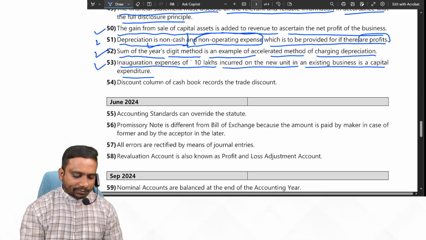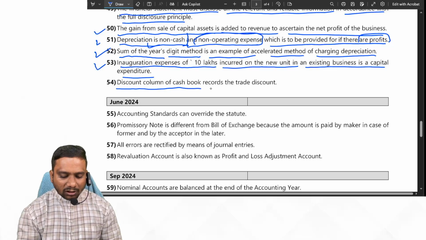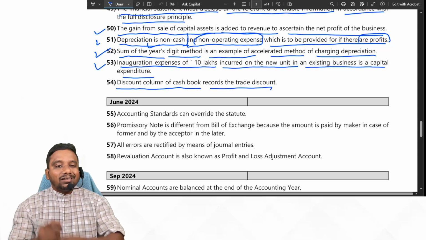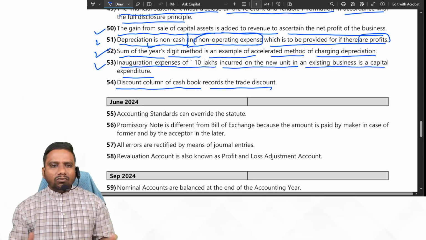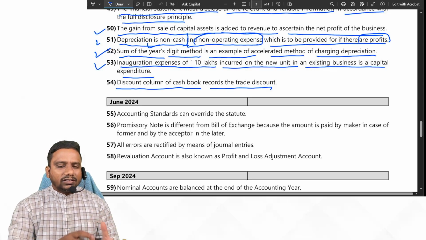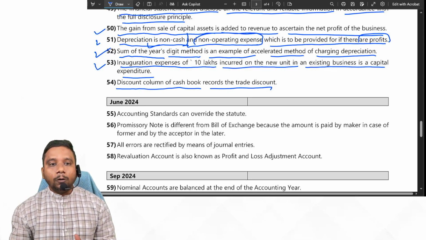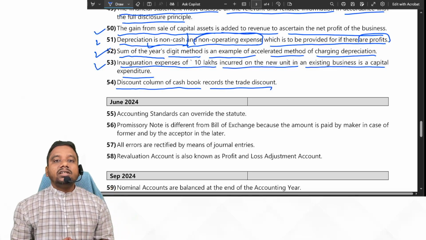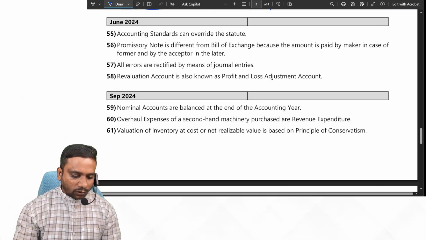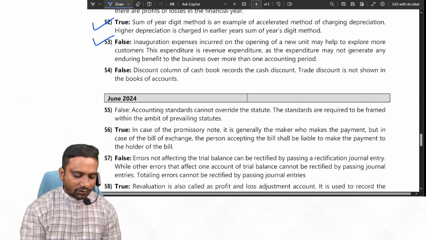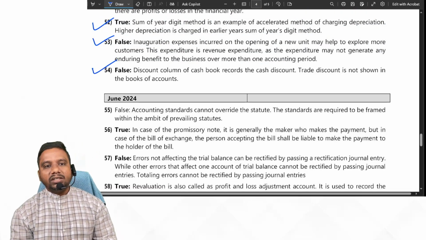Next one. Discount column of cash book records trade discount. Generally trade discount is not at all recorded in the books of accounts. Then what is the concept of discount? This trade discount is recorded in the discount column. No. Then which discount is recorded in the discount column? It is cash discount. Next one. In this case the given statement is false.